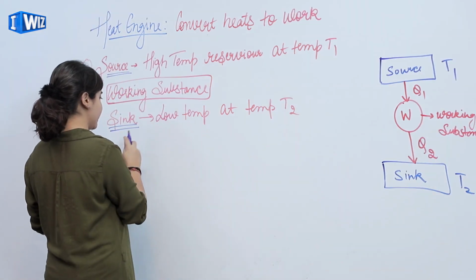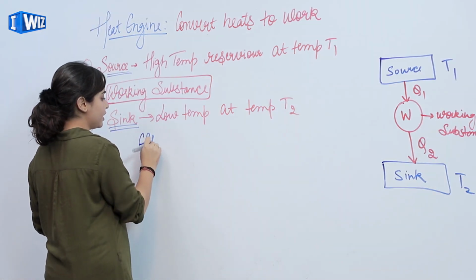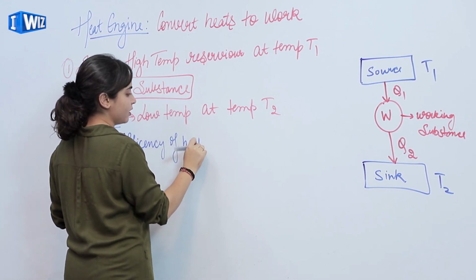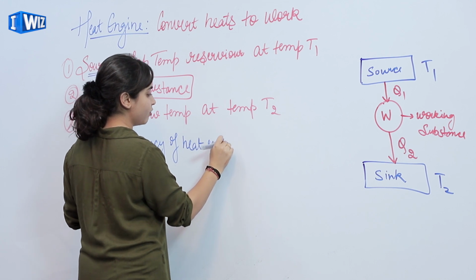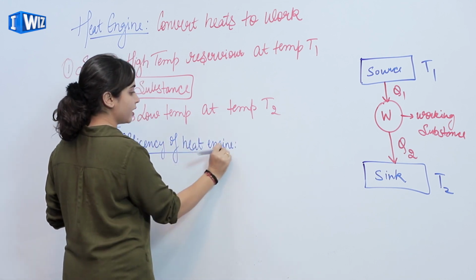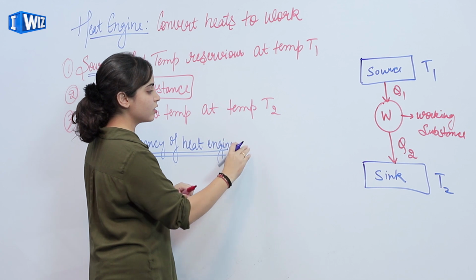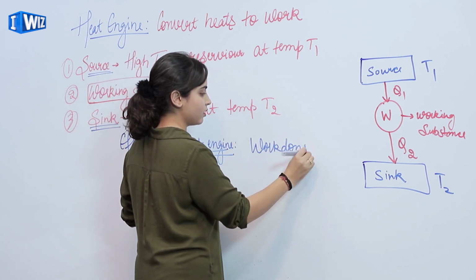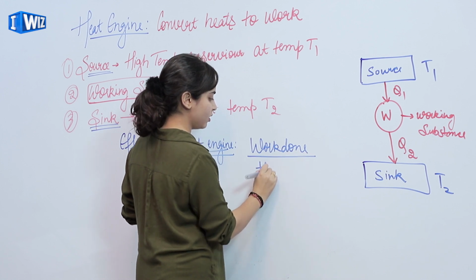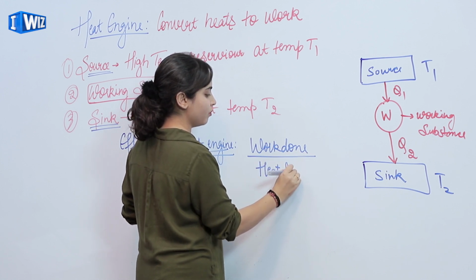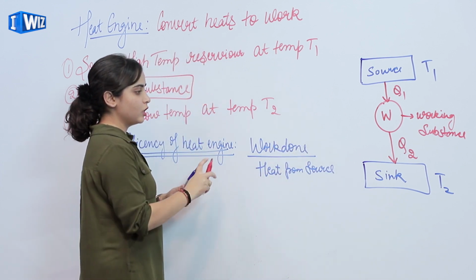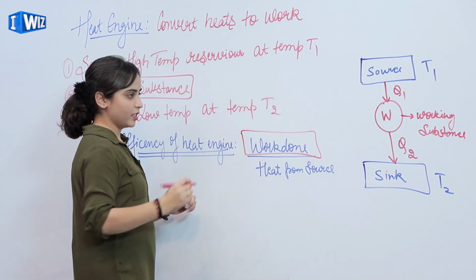Now we'll calculate the efficiency of the heat engine, that is, how efficient our heat engine is or how much output it is giving. So that is work done upon heat from source. So we have to calculate work done.